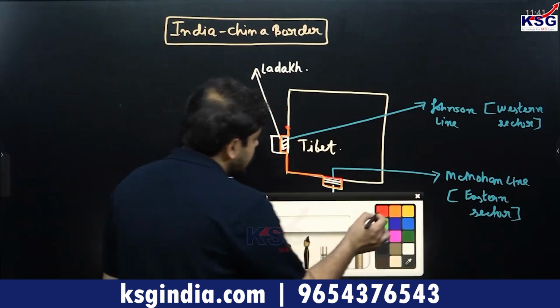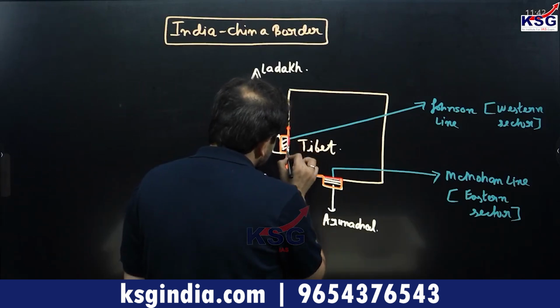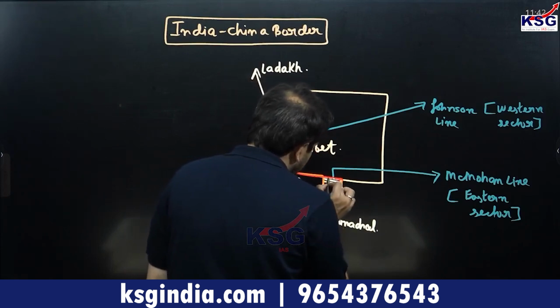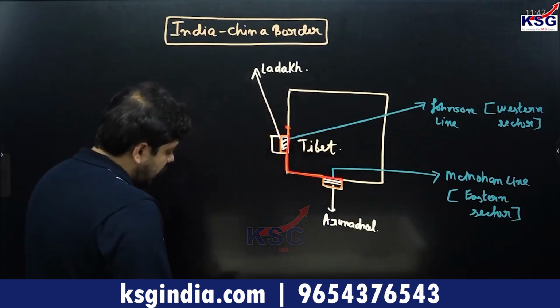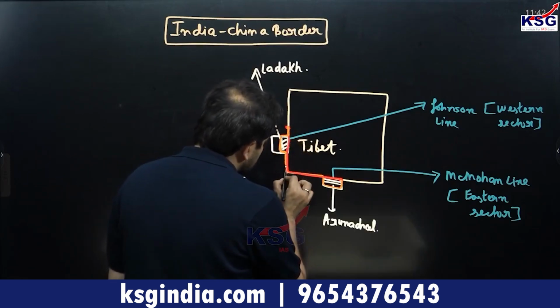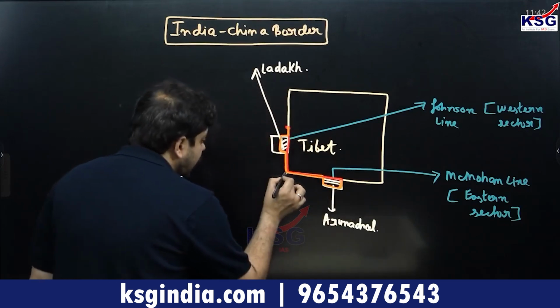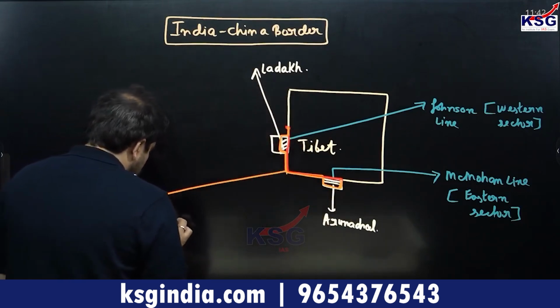So very simply, the Indian line is configured as this one, the one running in red. This is the Indian line, right? And the Chinese line is the one running in orange. This line in orange is what is known by the Chinese as the line of actual control.